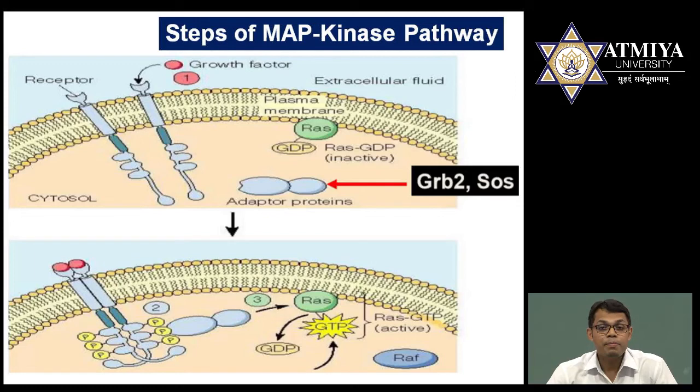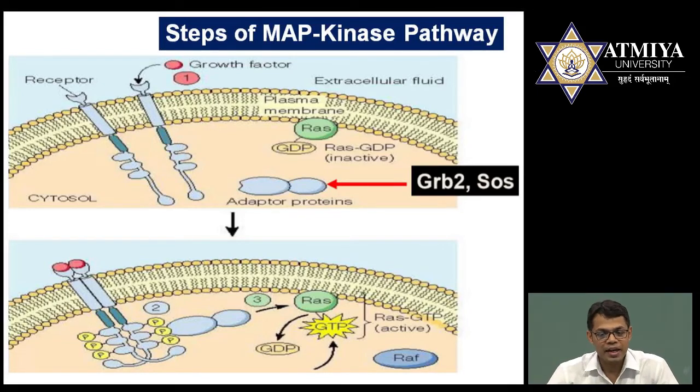In the cytoplasm, you can observe RAS protein as well as adapter protein. The adapter protein here is GRB2 as well as SOS. It means the adapter protein is GRB2 and the other domain associated with it is the SOS domain. And one protein I am showing here is RAS protein, which is bound to the plasma membrane. This RAS is associated with GDP.